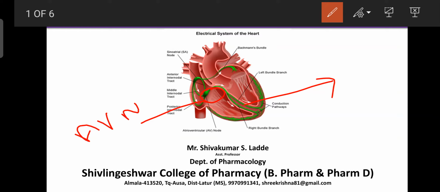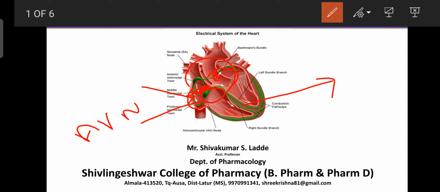Another reason is any inflammation or scar in the myocardium, which takes a longer time for the action potential to reach. Suppose a scar occurs here, then this wave takes a longer time to reach the AV node. The first wave reaches through this way and this way, and due to the scar and inflammation, it takes a longer duration.